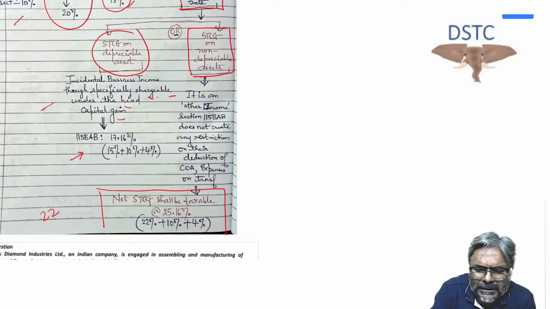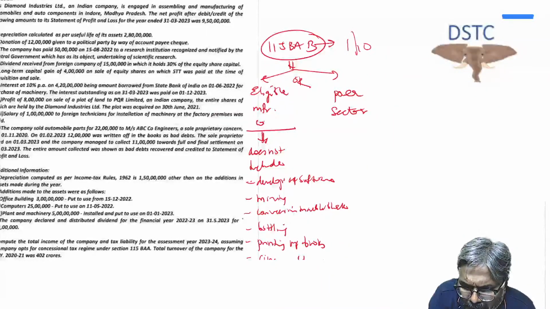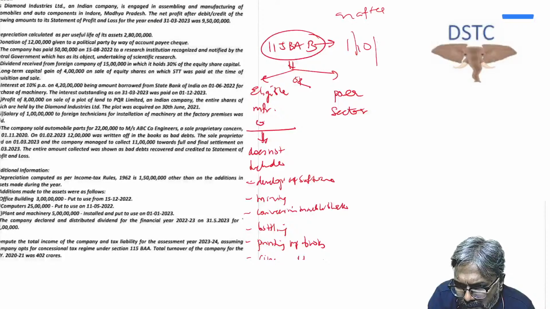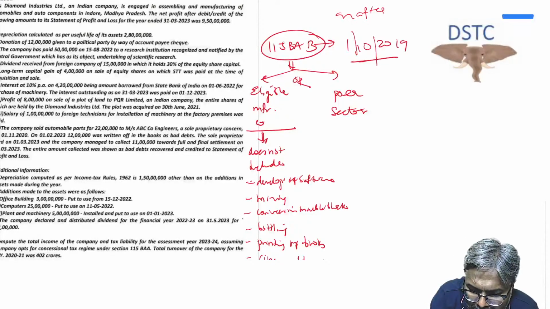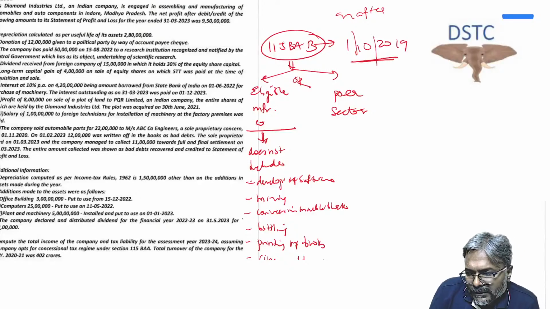Okay, students, by the way, what is the date of manufacturing? This company should be incorporated on which date? On or after? Be careful. On or after 1st of October 2019. Just keep that particular point in mind. So in this case, 35AD is also not available. Then all the profit-linked deductions, students, are gone.